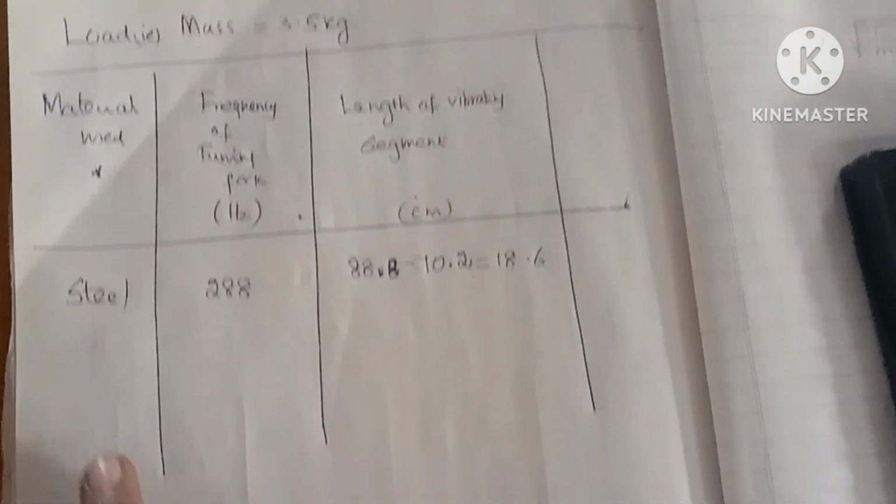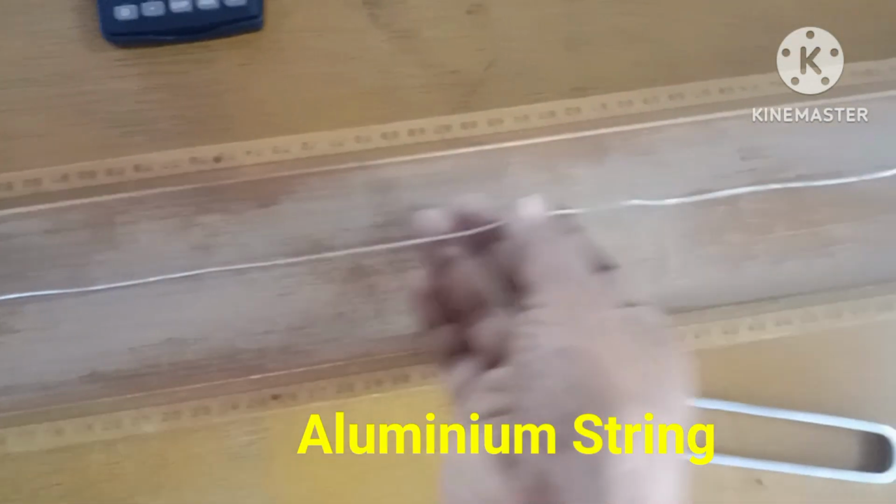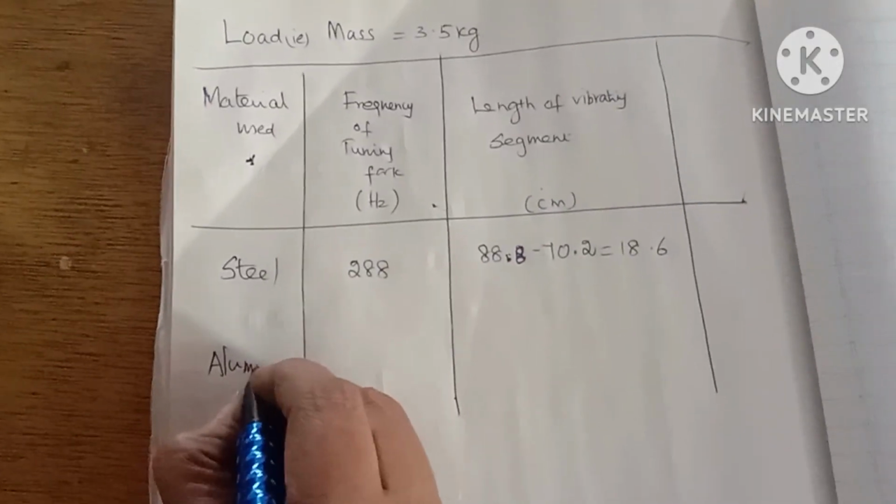So far steel has been used, and next the aluminum string has to be changed for the same procedure, and the mass is going to be the same, 3.5 kg.